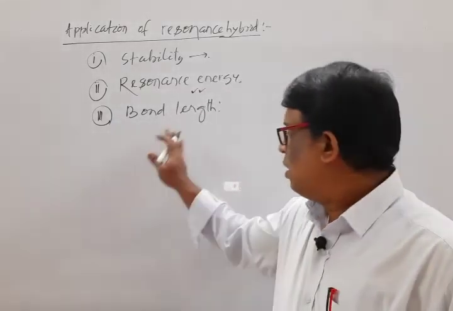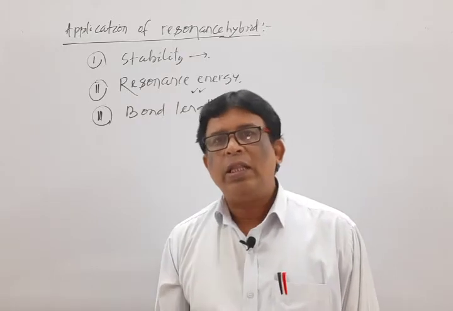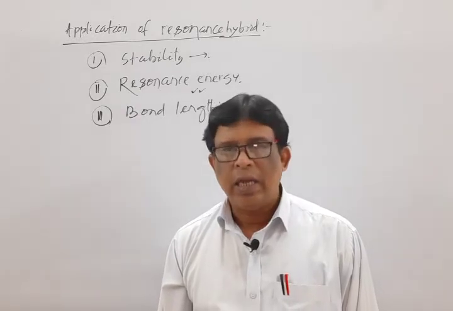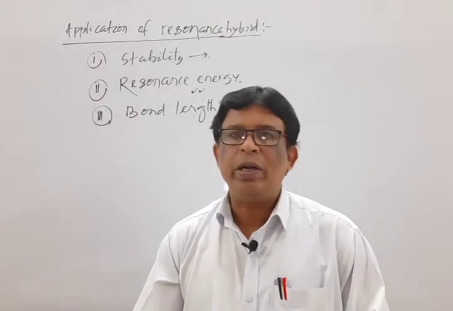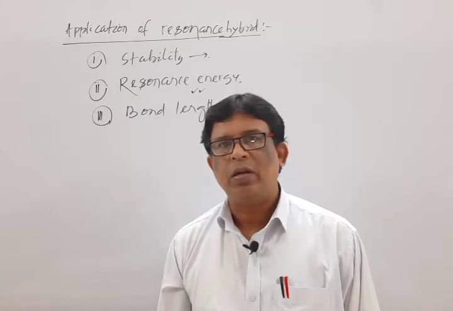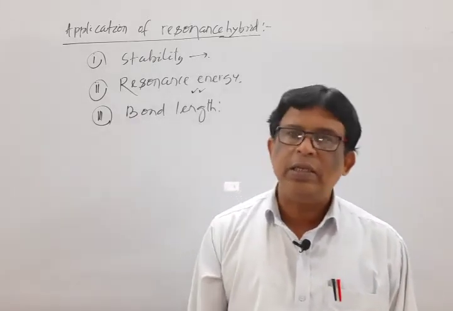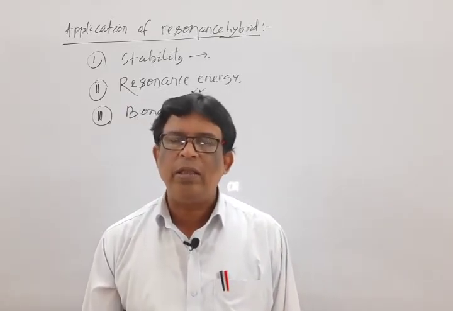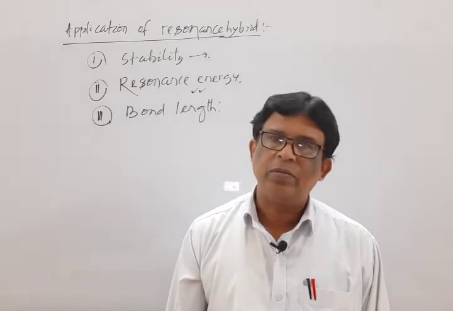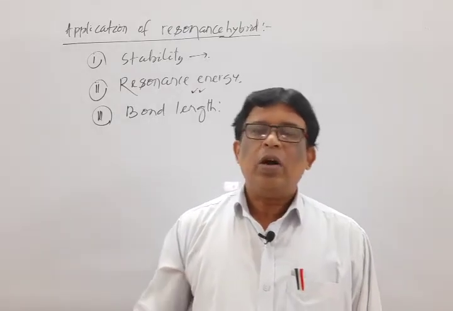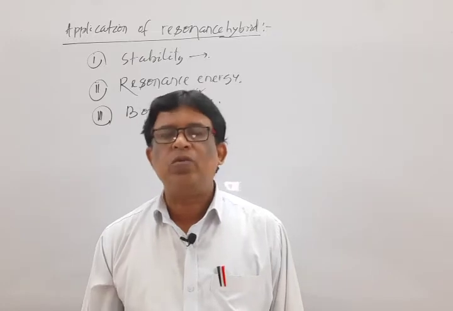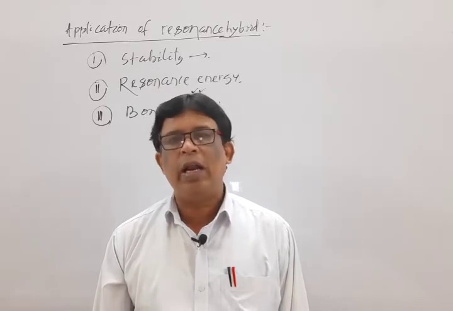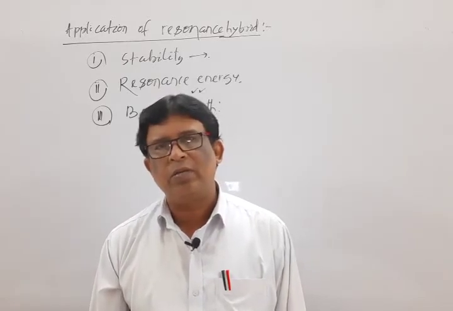And the third one is the bond length. The bond length of the resonance hybrid is somewhat different from that of the contributing structures. For example, in benzene, in the resonance hybrid the carbon-carbon bond length is 1.39 angstrom, while the actual carbon-carbon single bond length is 1.54 angstrom, and the carbon-carbon double bond length is 1.34 angstrom.